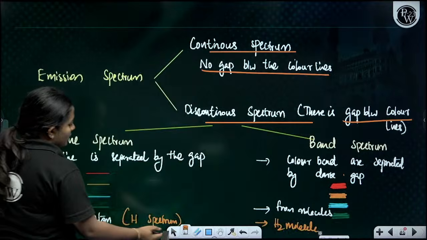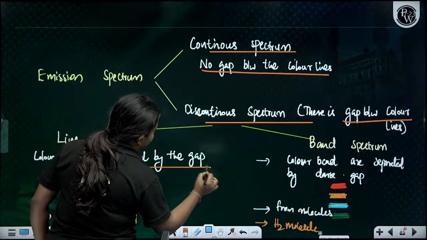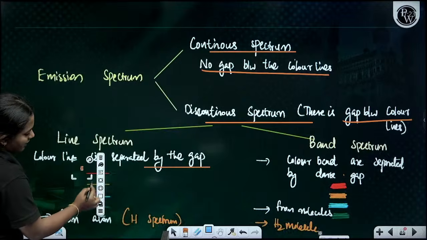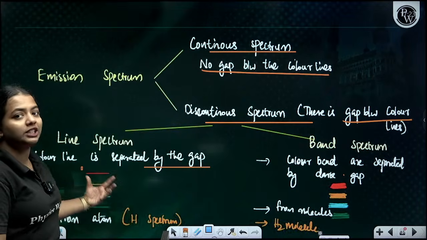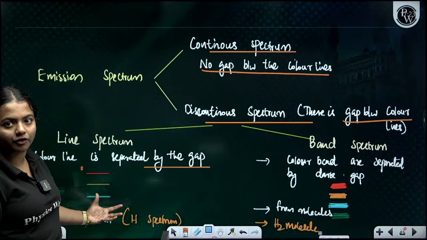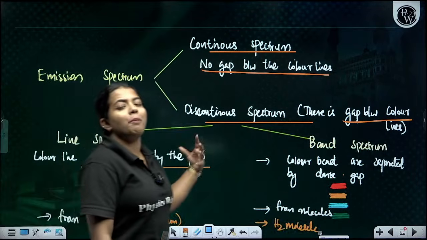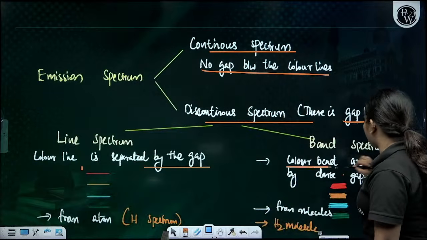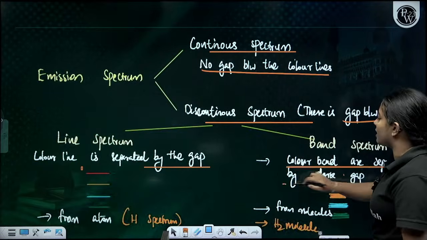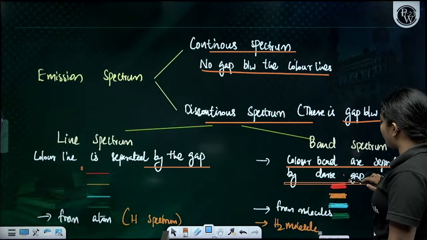Color lines which are separated by gaps are called the line spectrum. You can see that there are lines: red, yellow, blue, green, right? This is for atoms, which comes under the category of the line spectrum. Now band spectrum is where the color bands are separated by a dark gap.